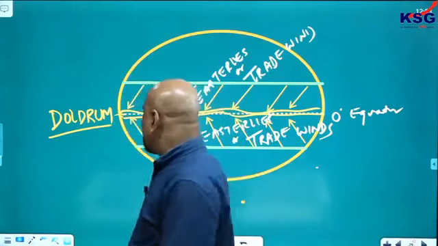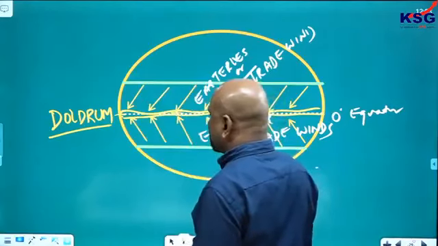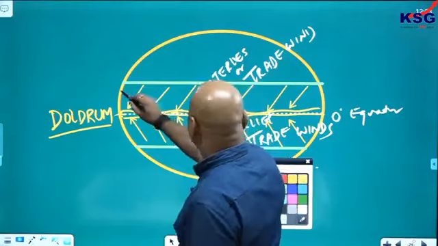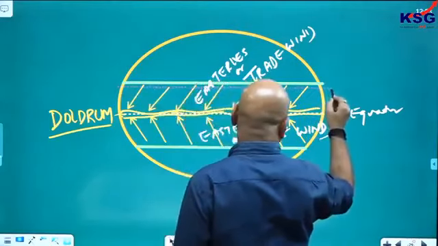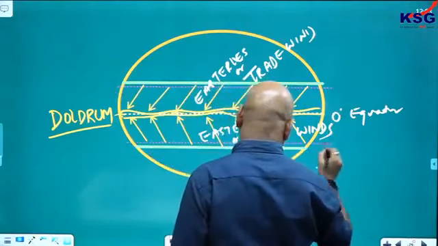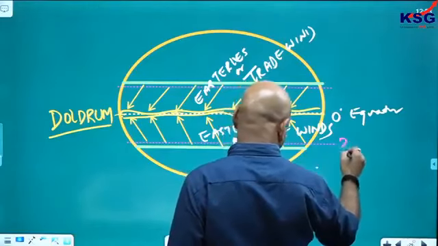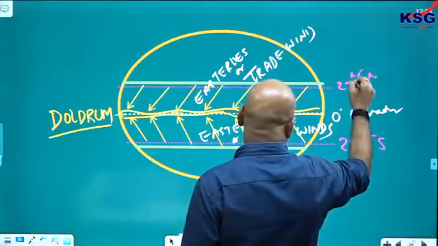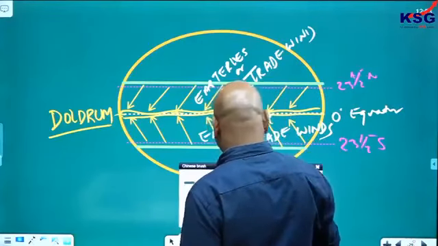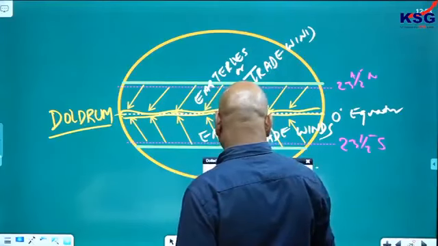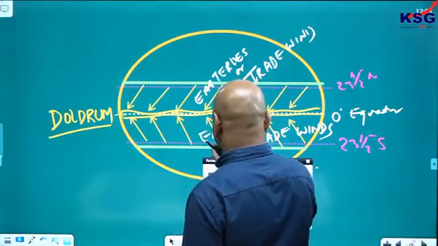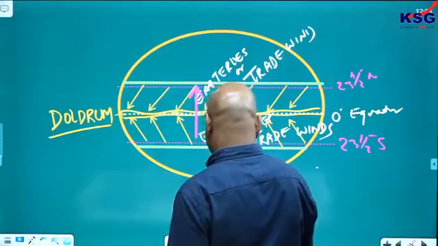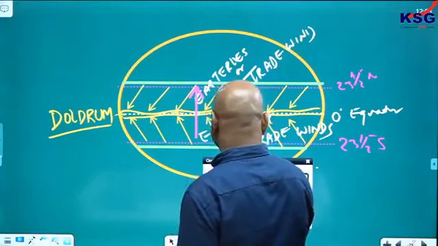Now what happened? This is your doldrum situation. But remember I told you, or you have already discussed this, this is 23.5 degree north, this is 23.5 degree south, up to which the sun can move from here to here. The sun can travel from 23.5 degree south to 23.5 degree north. Apparent movement of the sun is there. So what happened because of this?